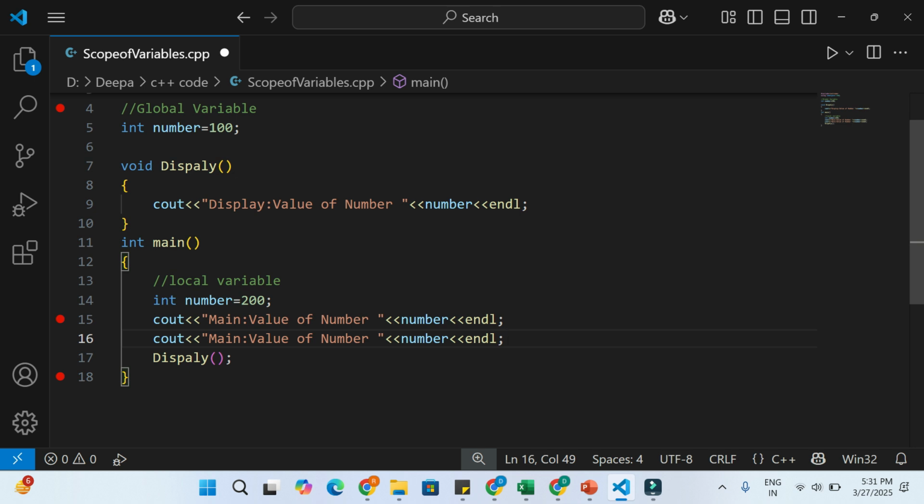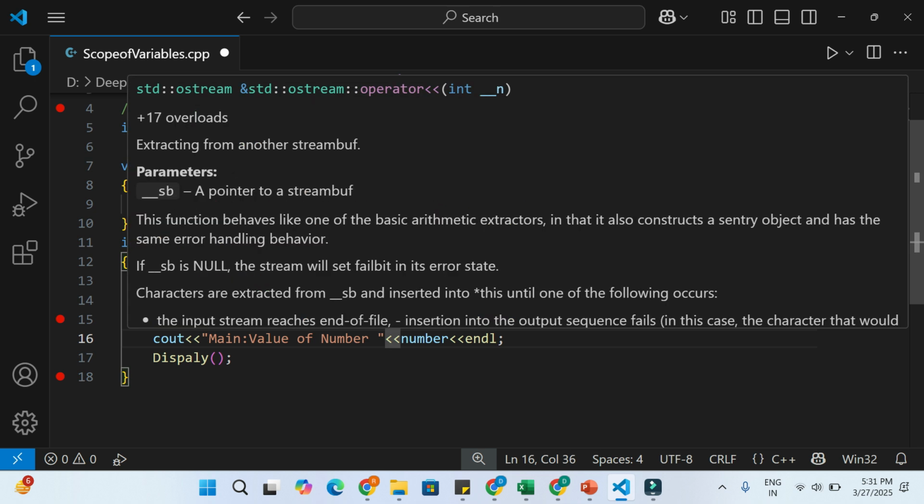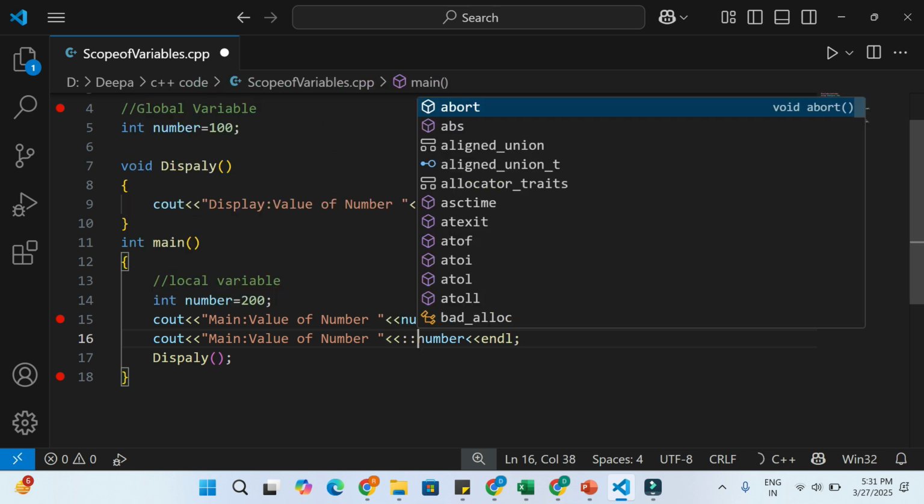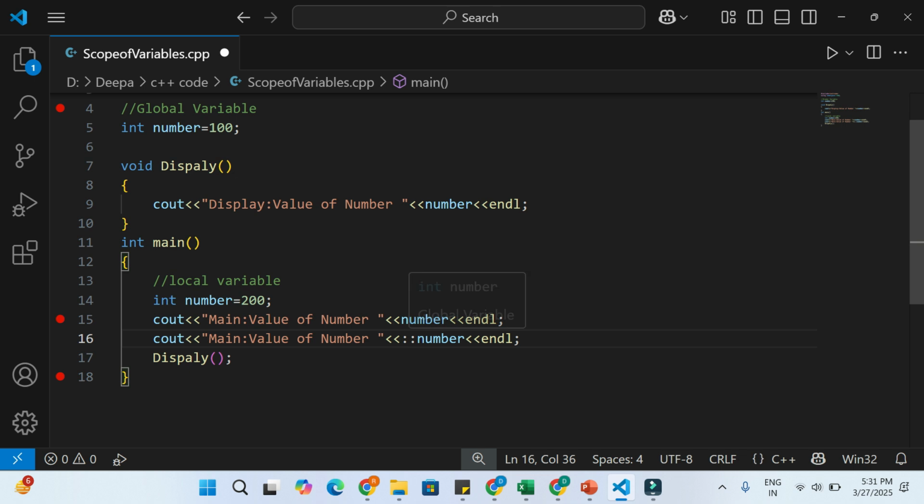But now if I want to access it, I can give this colon colon. Colon colon is nothing but the scope resolution operator. Whenever we write colon colon, which is a scope resolution operator, this will access the global variable.